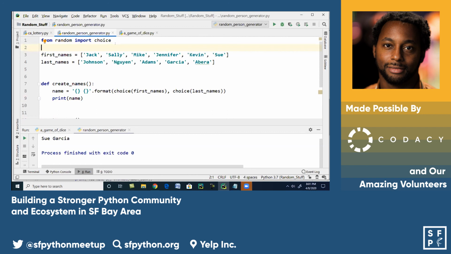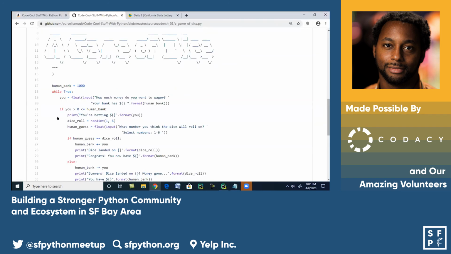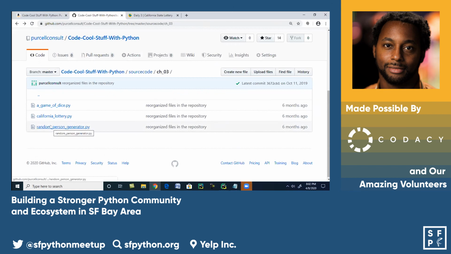We can put together maybe a whole complete profile of a random person, not just a name, but maybe what country they're from, their age, or anything we can think of that can describe the attributes of a person. Because it's quite easy to do that. We just create more data and use the random functions from the random module to do that. If you'd like to explore it further, like I said before, I have put together the complete solution on GitHub, and I will share this at the end of the presentation.